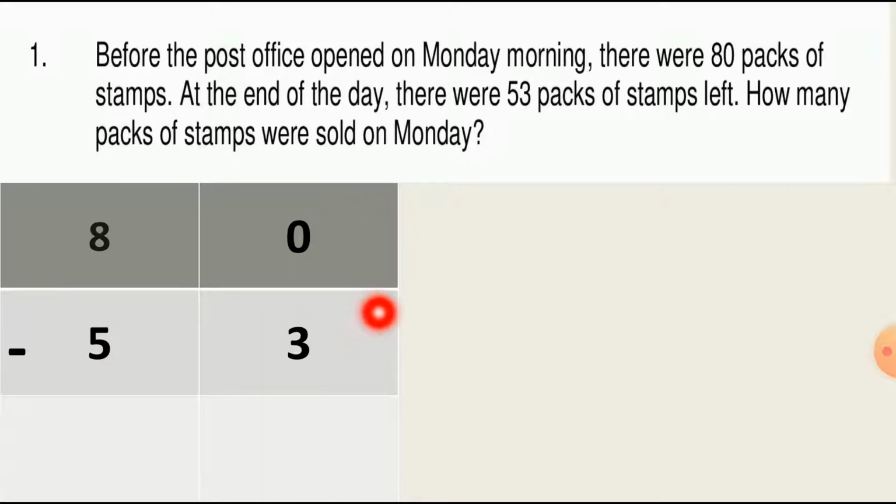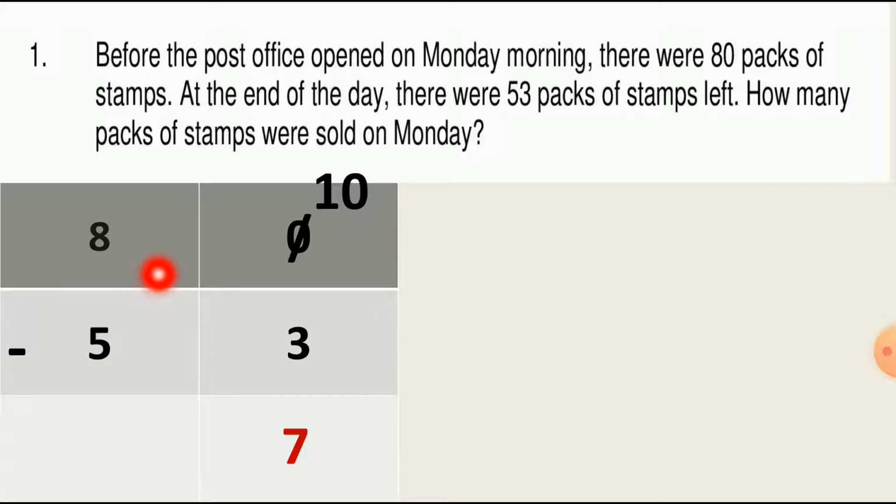Now here at the ones column, 0 minus 3, which is not possible. So we have to take borrowing, 10 from the tens column. It means we are taking 10 and adding it to the 0. So 10 plus 0 is equal to 10. Now we can easily cut this 3 from this 10. So 10 minus 3 is equal to 7. So this ones column is complete now.